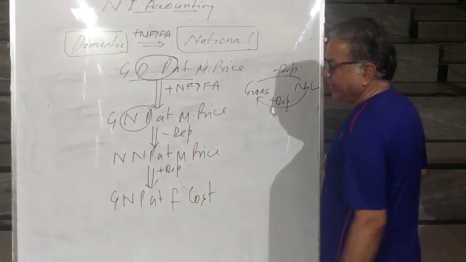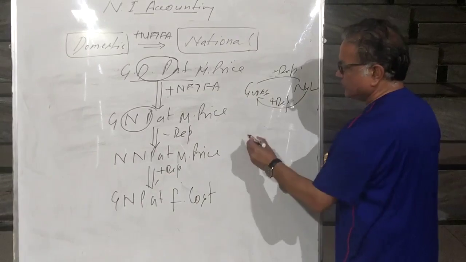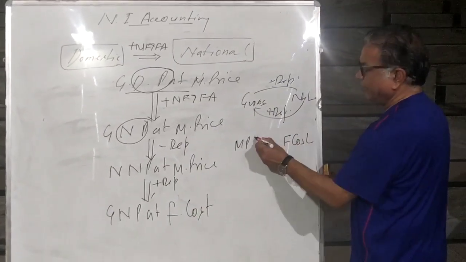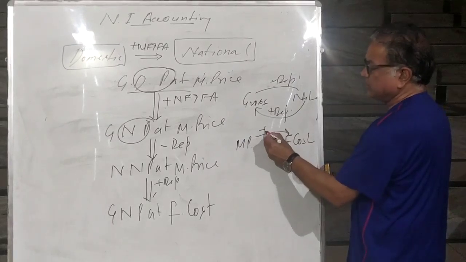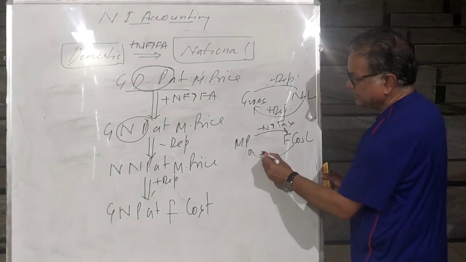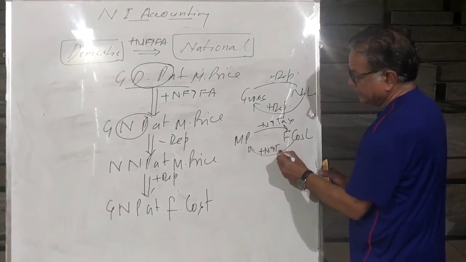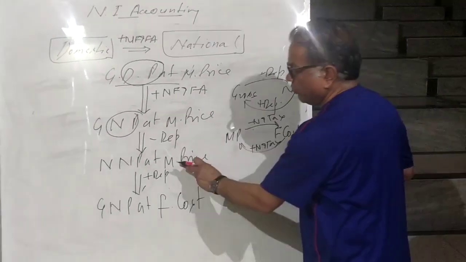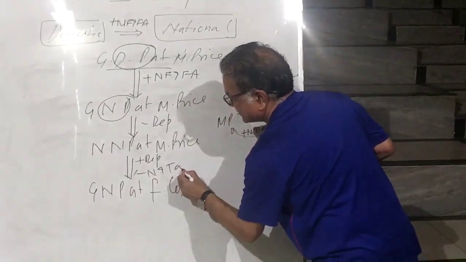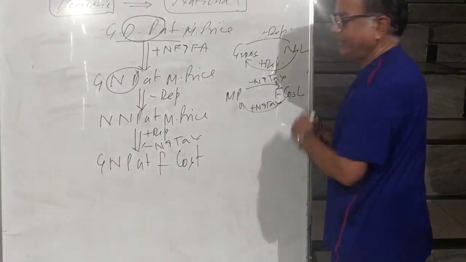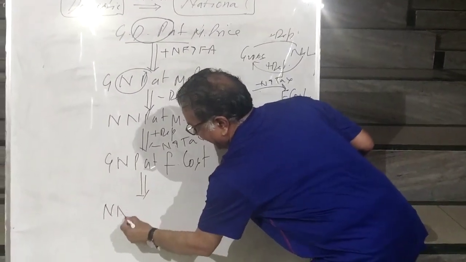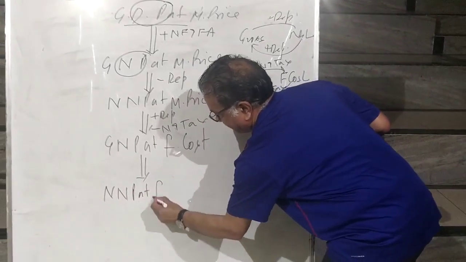National product, market price to factor cost. What I told you earlier: market price, factor cost. If you have to move from market price to factor cost, minus net indirect tax, and factor cost to market price, plus net indirect tax. Here you have to move from market price to factor cost, so minus net indirect tax. You will get GNP at FC. And from here, if you have to move to NNP at factor cost.